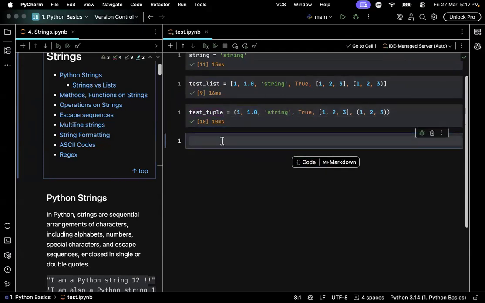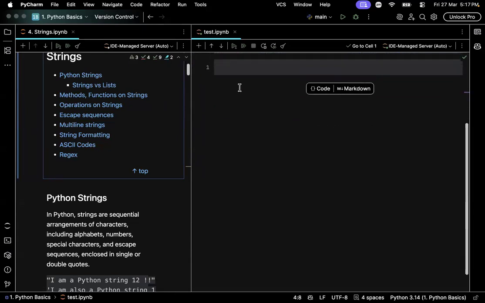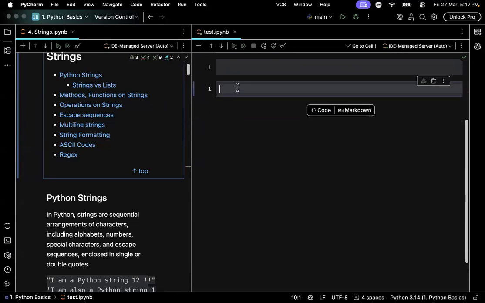Now, since we have seen how to create a string, list, and tuple, what we will do is understand how to access the data. Once a string has been created, we need to access the data. Let's say we stored some students' information in a list, and later in our code, we want to use the information stored in a string, list, or tuple. Then how can we access the information stored?